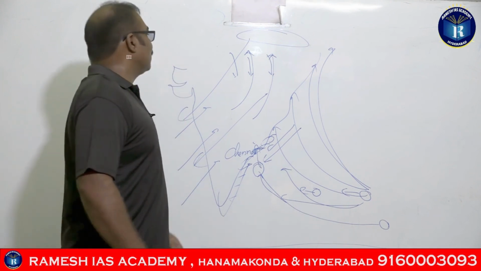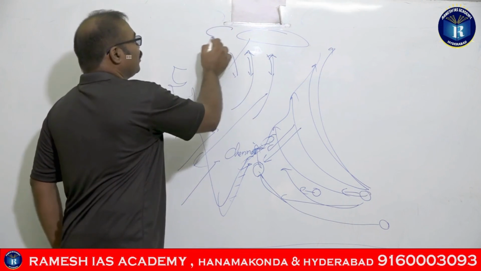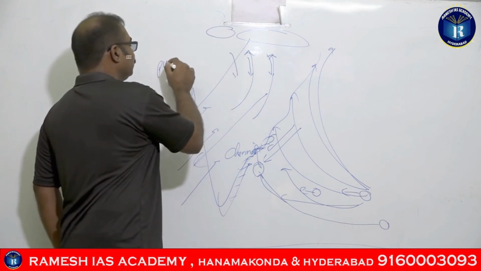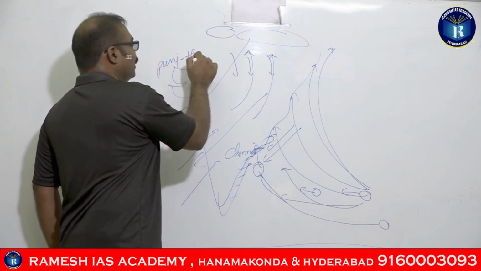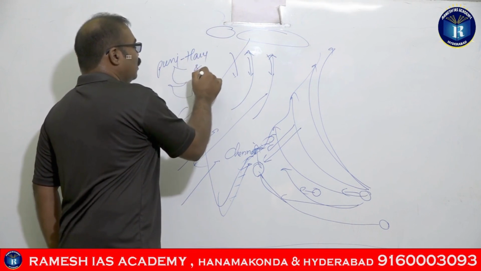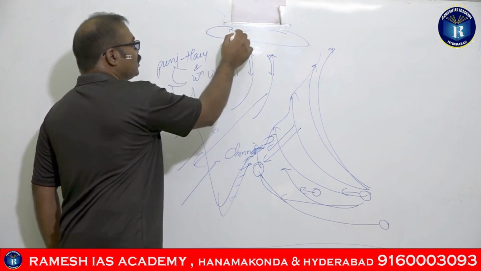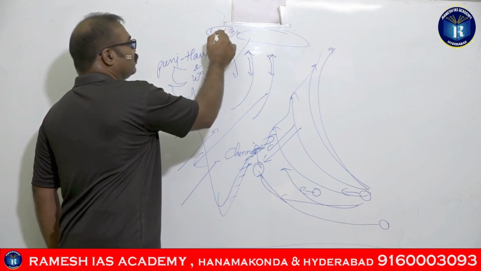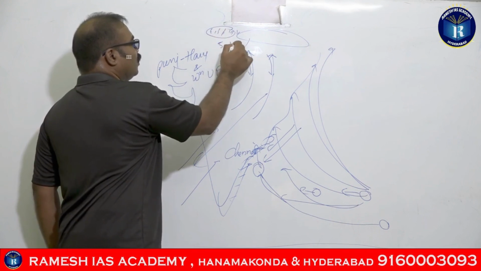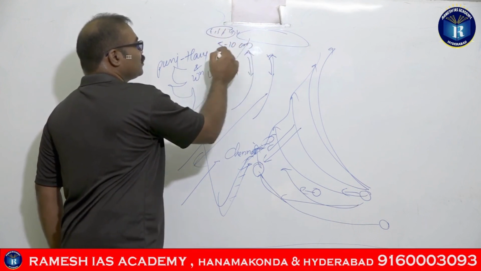During the same season, these parts of India, Punjab, Haryana and western UP, also receive rainfall of around 5 to 10 centimeters.